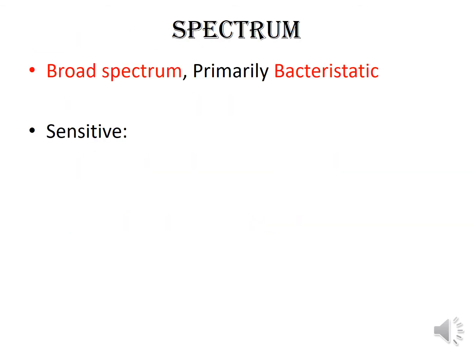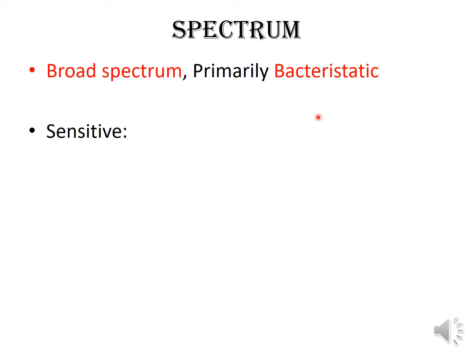As we know that tetracyclines are broad spectrum antibiotics, so they have coverage on a large number of bacteria, but they are primarily bacteriostatic antibiotics, that is they only inhibit the growth and multiplication of bacteria, but they do not kill the bacteria.